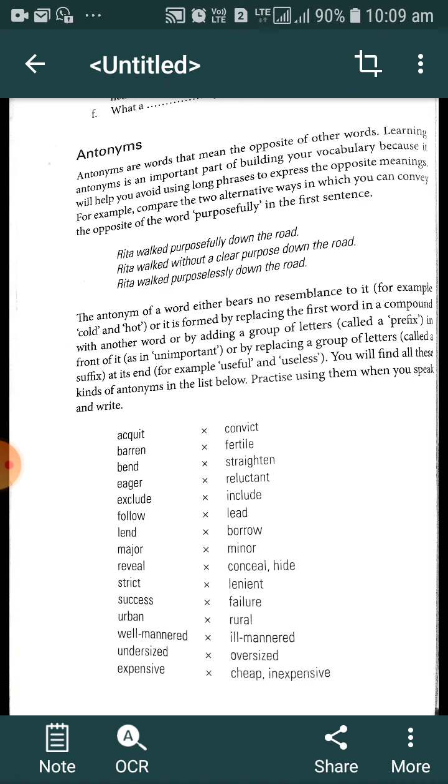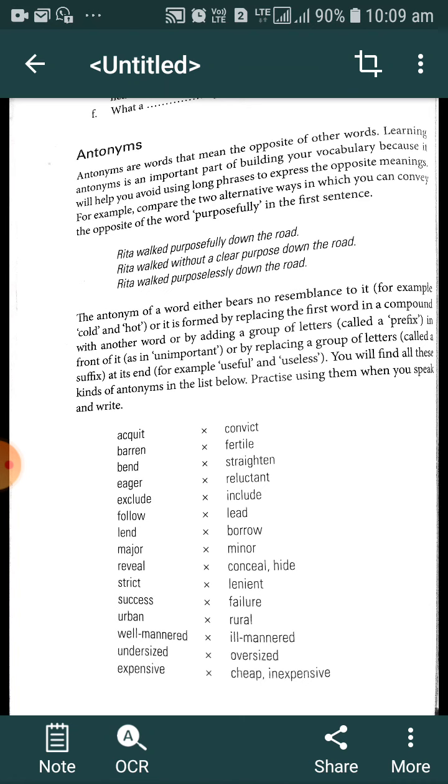As in the last two videos, we have discussed synonyms and how we can use the synonyms of particular words, keeping in mind the situation, or we can say the context, of that particular sentence. By keeping in mind those circumstances, we can use various types of synonyms.